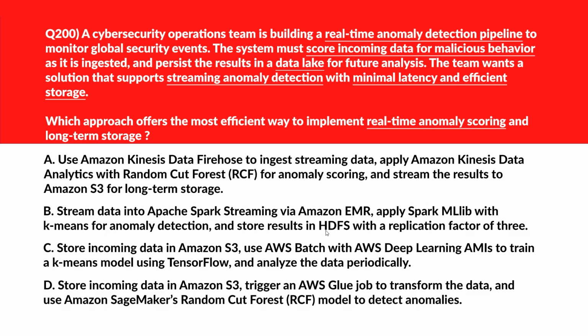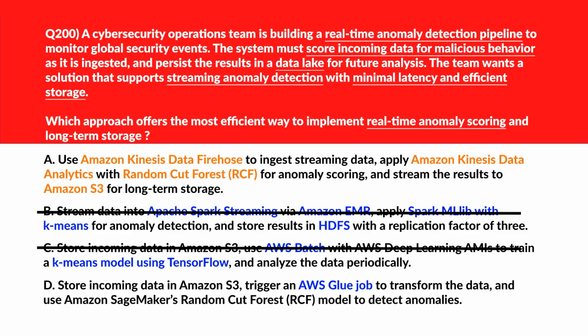Option B, if you look, batch clustering adds latency and lacks native streaming anomaly scoring. Wrong answer. Let's move to now option C. Option C, if you look, AWS Batch with TensorFlow k-means delays detection and doesn't support real-time scoring, right? As per the question, we need to implement real-time anomaly scoring, right? So this cannot help. Option C is out.